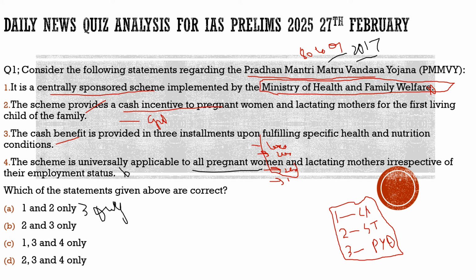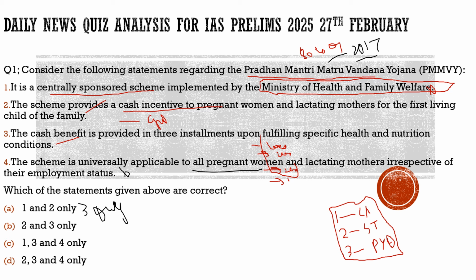Under this scheme, one thing is very important: they have to provide their Aadhaar cards, and the money is provided directly to their bank accounts. That is exactly the major criticism of this scheme. Also, as we saw in the statement, it is implemented in 3 phases, under 3 installments. In the first phase, 1000 is given when they register with the healthcare facility. Second, 2000 is given when they go for the first checkup, and another 2000 is given when the child is born and registered with the health facility.